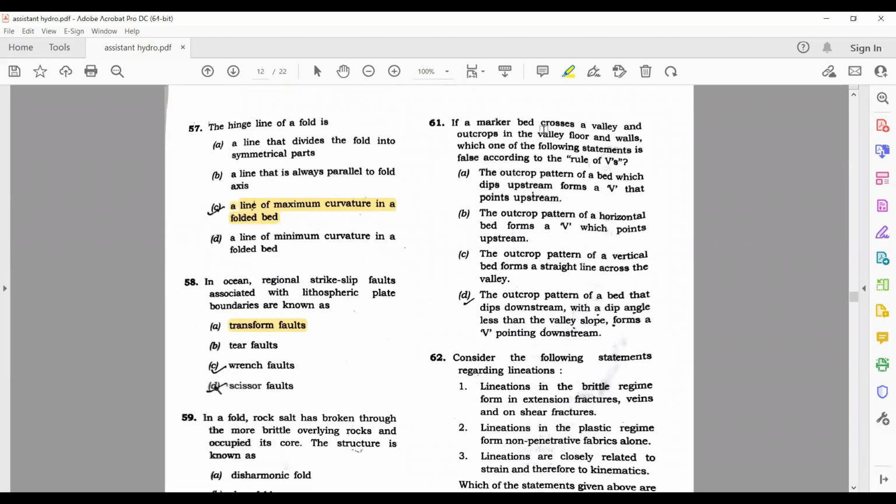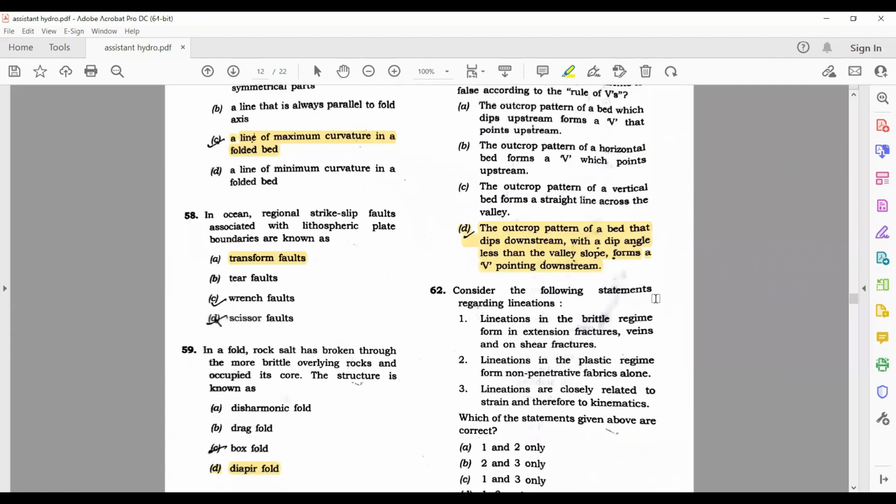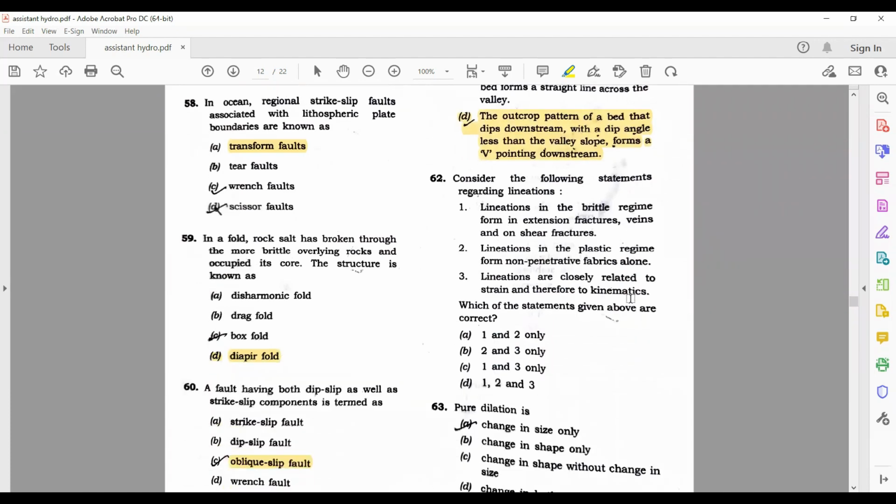If a marker bed crosses a valley and outcrops in the valley floor and walls, which one of the following statements is false according to the rule of V? The D option is correct here. This is wrong actually. Okay, so actually V points upward, in the upstream direction.